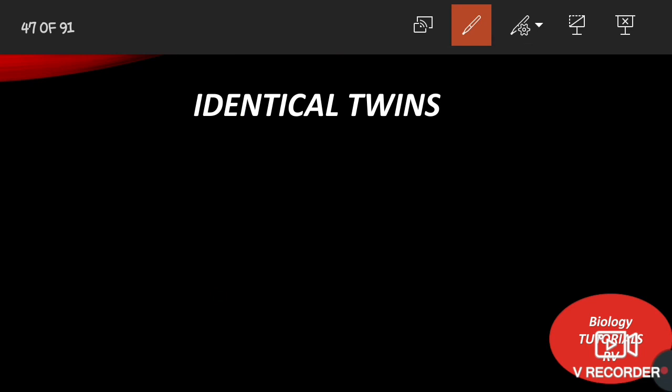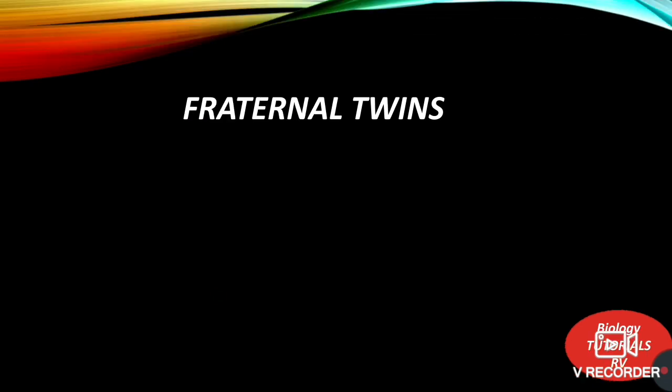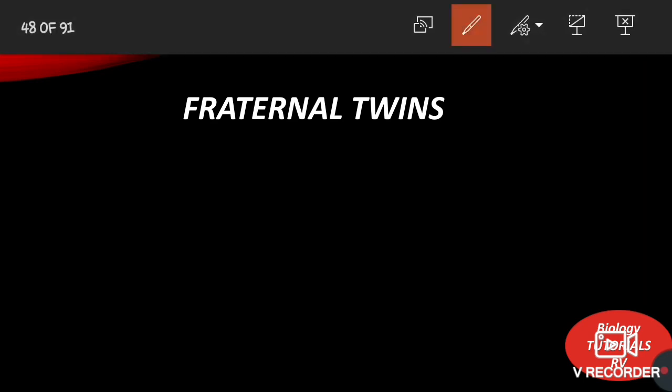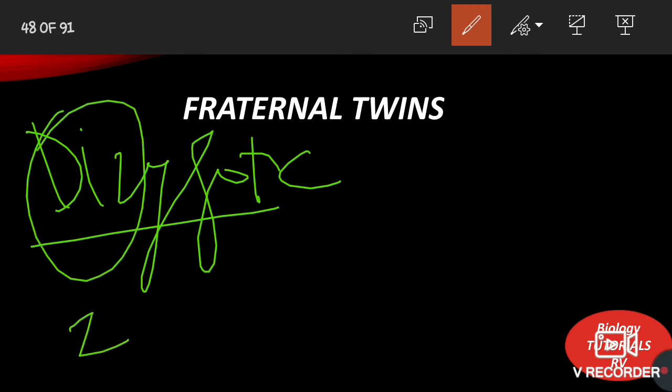Next one is fraternal twins. Fraternal twins are also known as dizygotic twins. They are named dizygotic because they develop from 2 different zygotes.